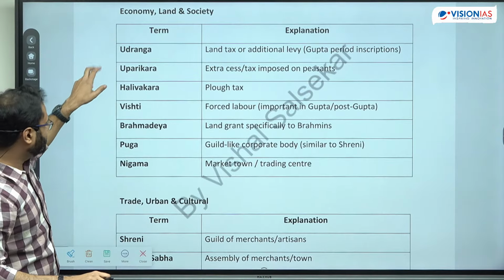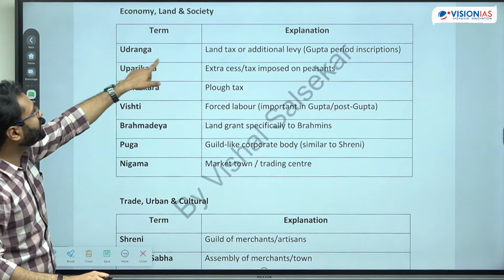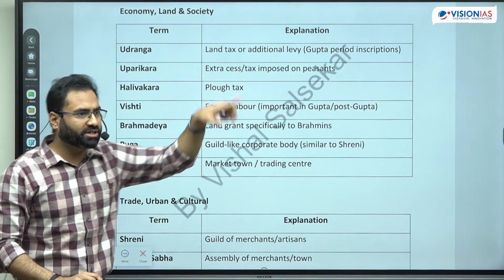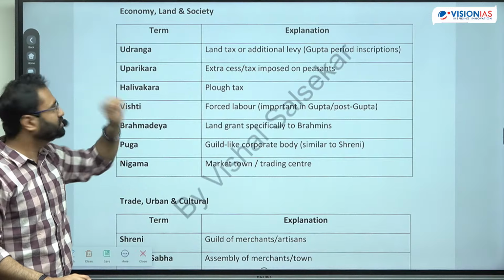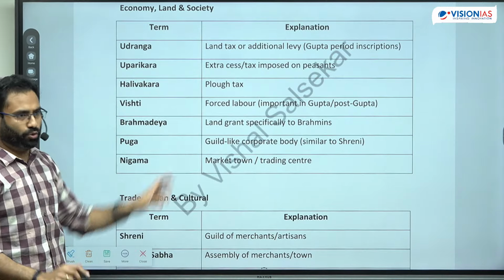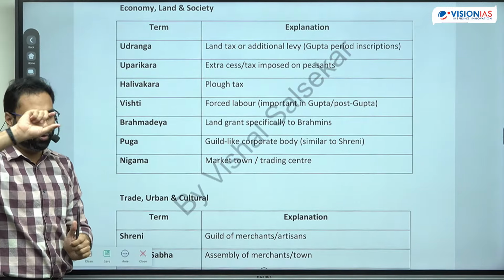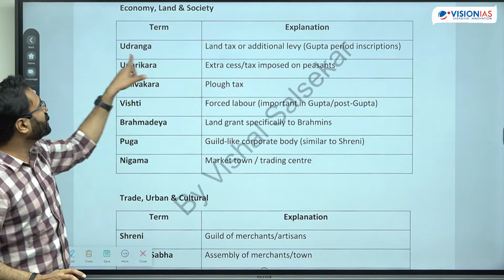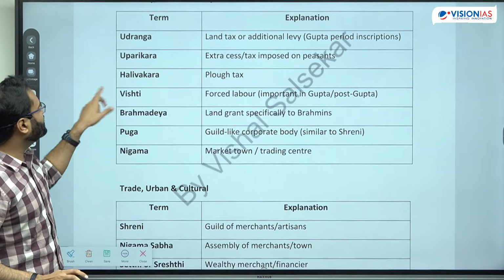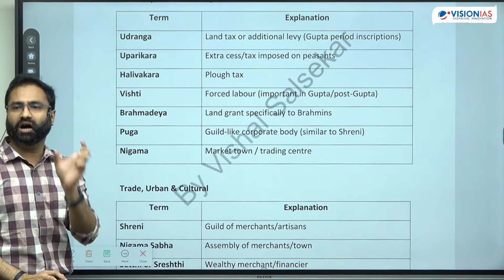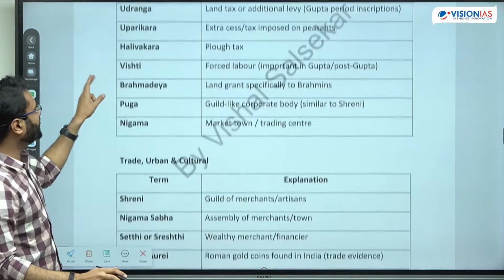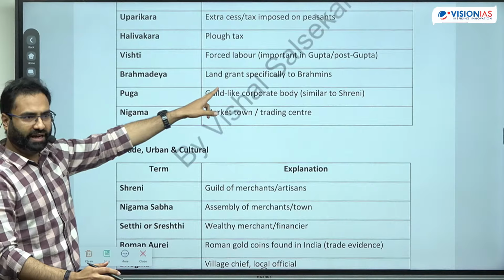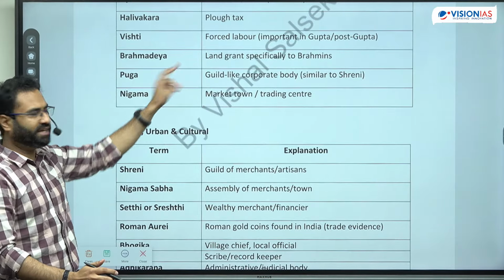Then there are certain things with respect to the economy. Udrang is basically the land tax. हम देख रहे थे अभी तक भाग. Now the term got changed. Here it is the Udrang. Then there are Upari Kara. Upari means ऊपर का कर या ऊपर से जो टैक्स लेते हैं, which is extra above this particular Udrang tax. Then there is Hali Vakra. Hali comes from Hal. Hal means plow, so it is the tax on plow. Vishti is the forced labor, already we have seen. Brahmadeya, the land grant to the Brahmins, generally the tax-free land.